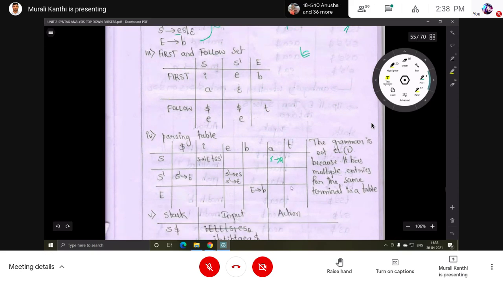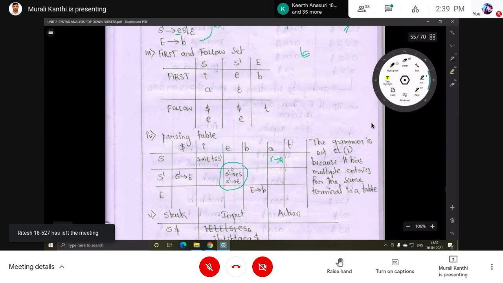What do you have to do? Check for any multiple entry in the table. So here, 1, 0, 1, 0. But here there is more than one entry: S dash implies ES, S dash implies epsilon. More than one entry is there. Now the given grammar is not LL1 grammar, because it has multiple entries for the same terminal in the table.